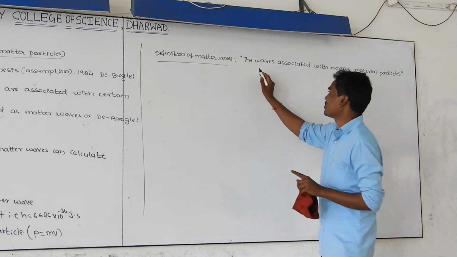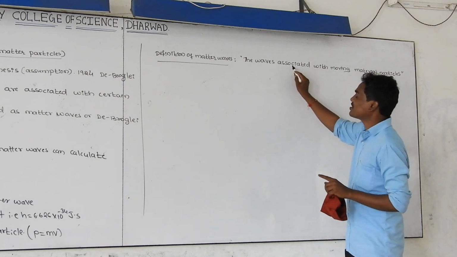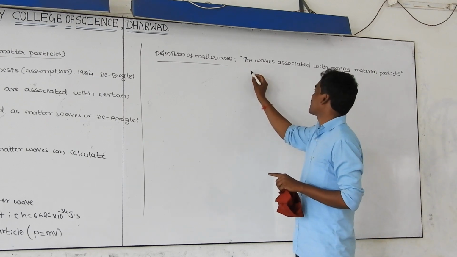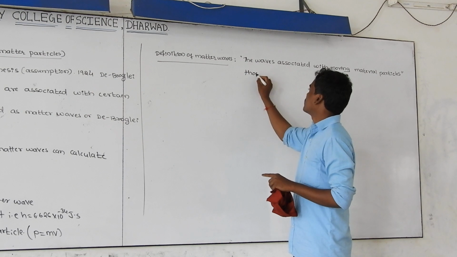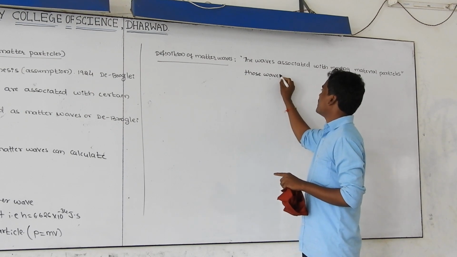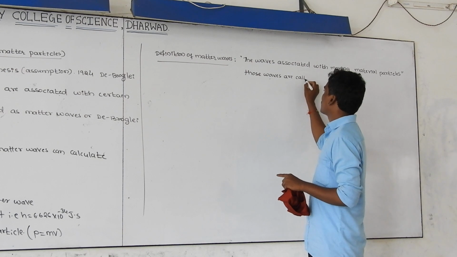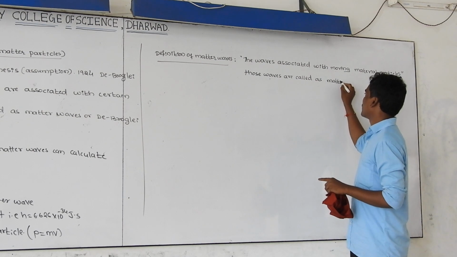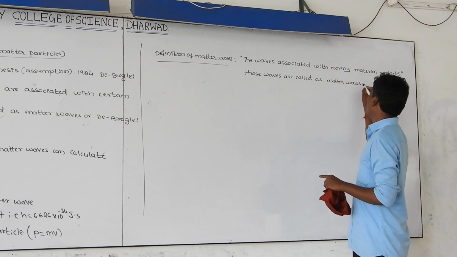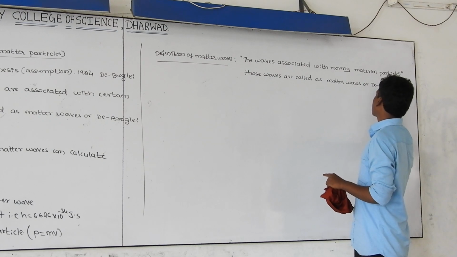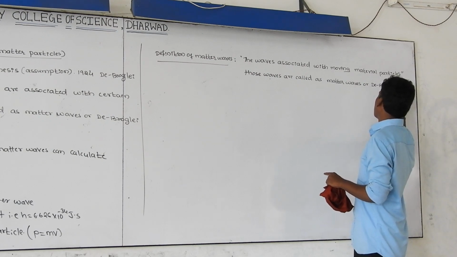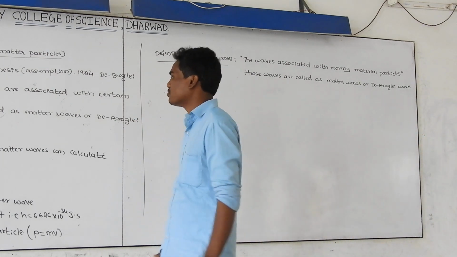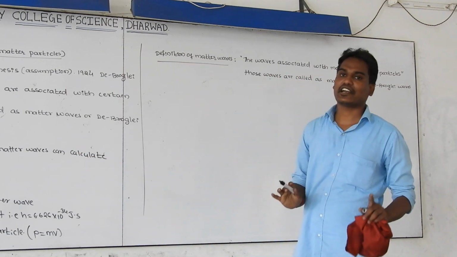Those waves are called matter waves. The waves associated means the waves related to a moving material particle. The waves associated with moving material particles are called matter waves, or de Broglie waves. And the wavelength of these de Broglie waves can be calculated by using which formula? Lambda is equal to h divided by p.